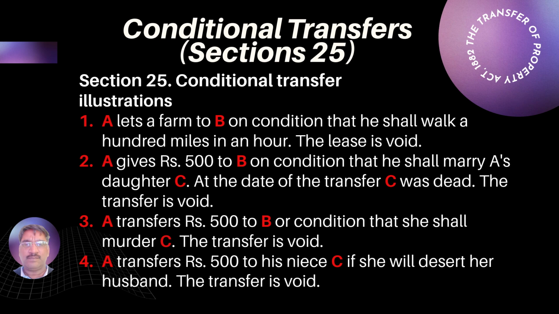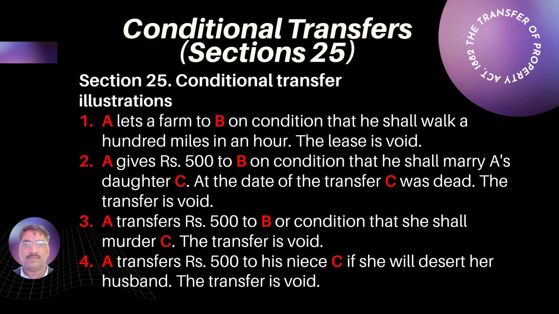A gives Rs 500 to B on a condition that he shall marry A's daughter C, and A knows that C is dead. This type of transfer is also void and is an example of an impossible condition.